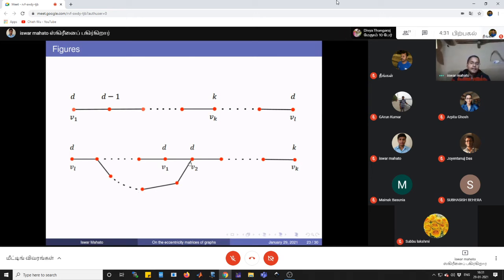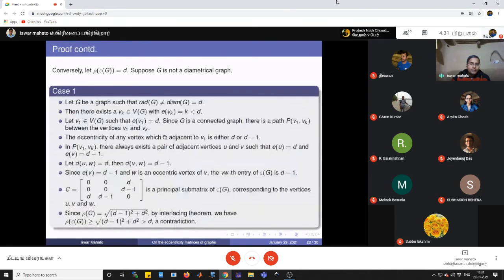So the eccentricity of any vertex which is adjacent to V1 is either D or D minus 1. Then we will get this type of principal submatrix corresponding to those entries. So I am considering those entries only.